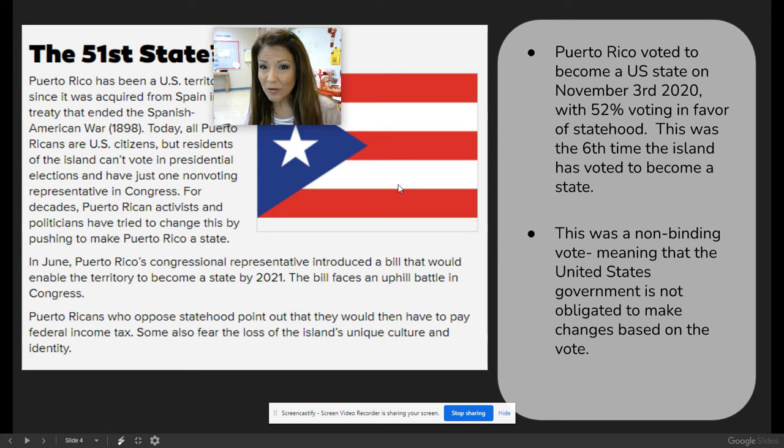They can vote in certain things, but they cannot vote in a presidential election. And that makes it very unfair to them. So we're going to learn about this because why is it that they don't have a vote in Congress? Even though they have representatives, they don't have any say. So we will learn about that today.